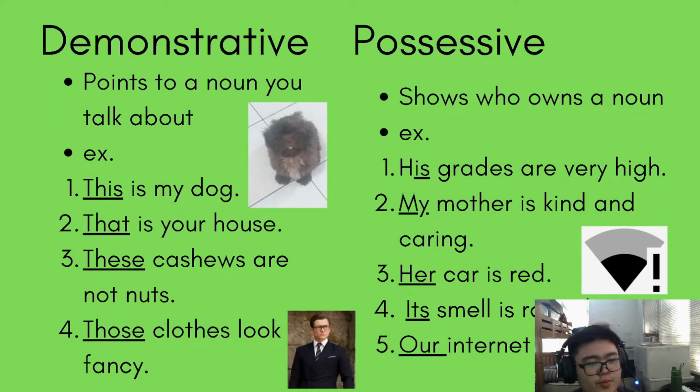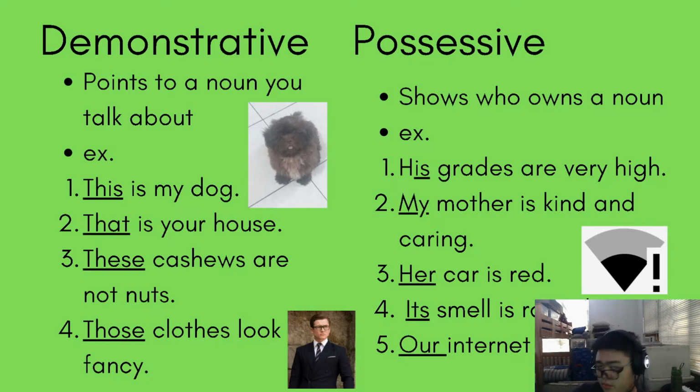Now let's move on to demonstrative. Points to a noun you talk about. Examples would be this is my dog, that is your house, these cashews are not nuts, those clothes look fancy. And there's only four demonstrative adjectives. This, that, these, those. Kung gagamitin ninyo this and these, those are within your reach or surrounding you.